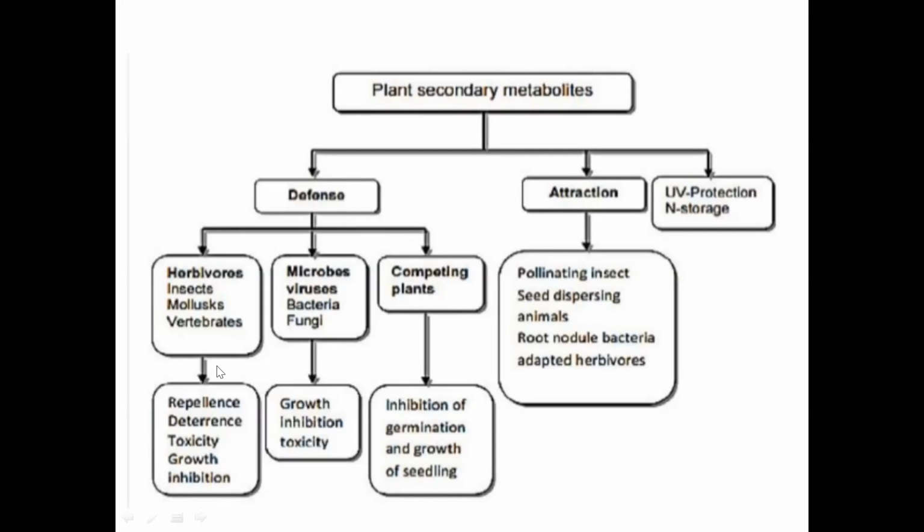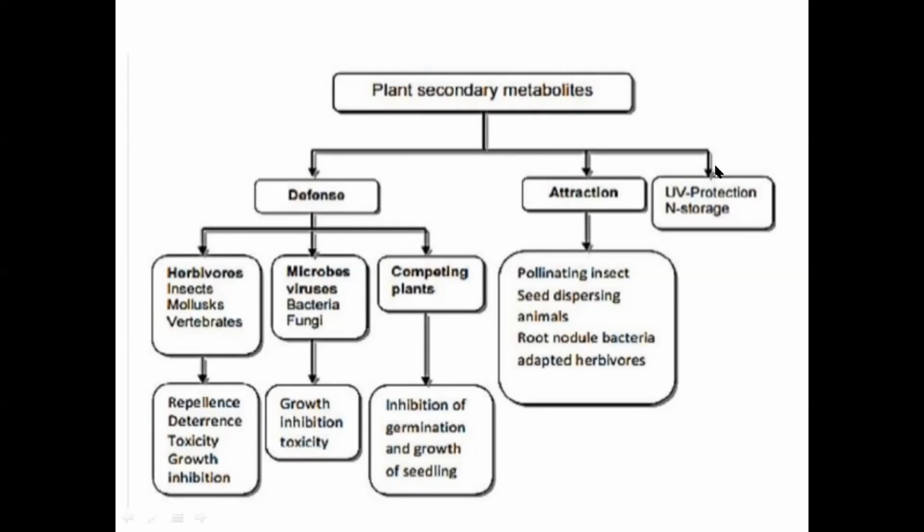defends the plant, by exhibiting toxicity against the microbial pathogens, by killing the pathogens or inhibiting the growth of the pathogens. So this is the most common application of plant secondary metabolites, why they are produced in the plants, how they are useful to the plant. It is not useful for the growth of the plant, but it is mainly used for defending the plants against diseases or any kind of stress induced in the plant.